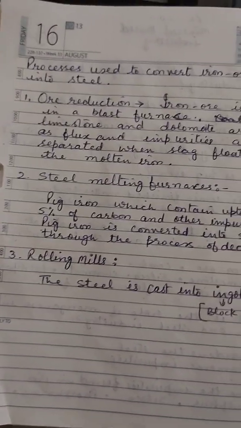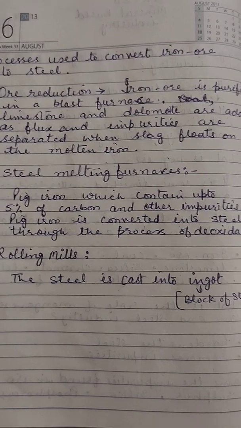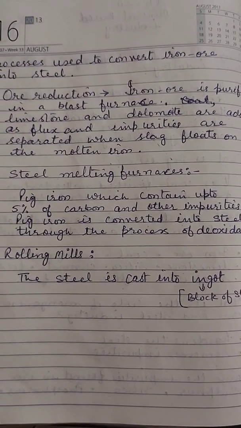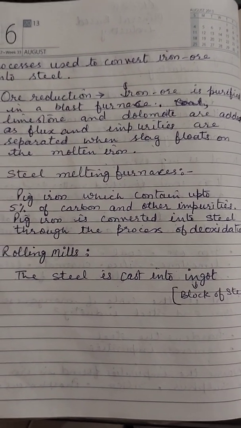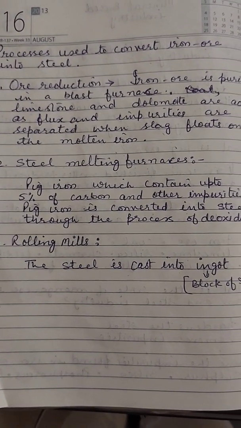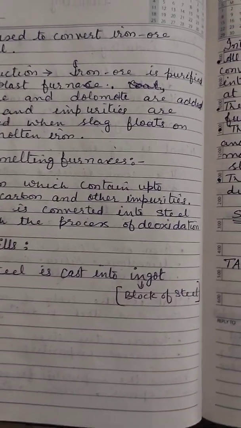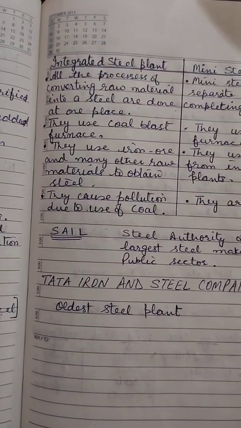Then steel melting furnace, pig iron which contains up to 5% of carbon and other impurities. Pig iron is converted into steel through the process of deoxidation. And the last one, rolling mills, the steel is cast into ingot. Ingot means block of steel.